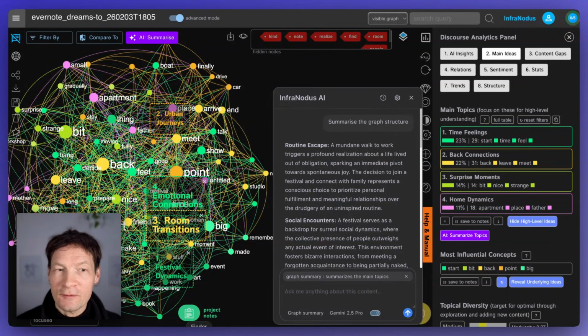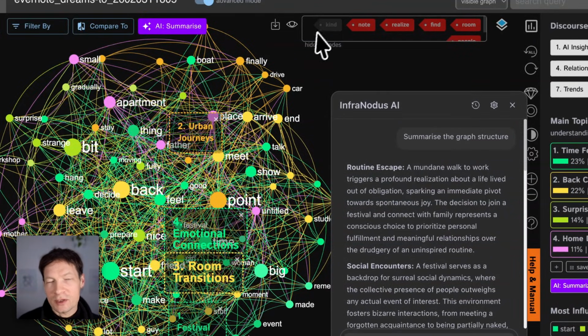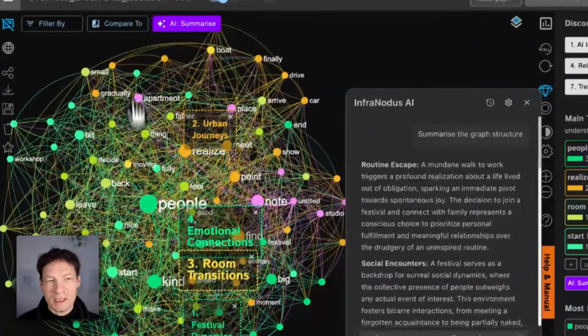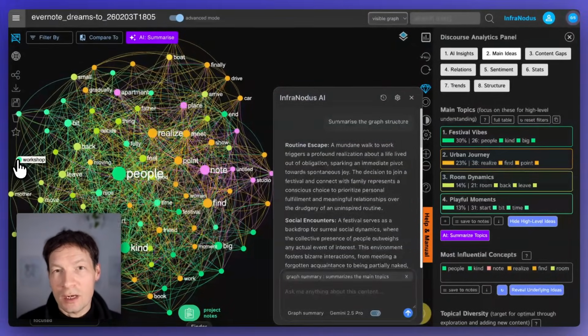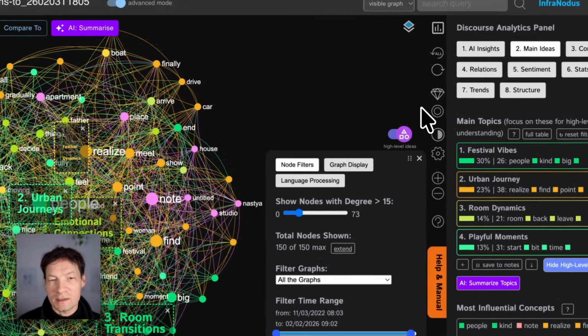A little bit about myself. I'm Dimitri. I'm the developer of this app that you see right now on the screen, InfraNodus, that visualizes text as a network and shows you the main ideas and represents it as a knowledge graph. So you can see how the different ideas relate and also which clusters they form.